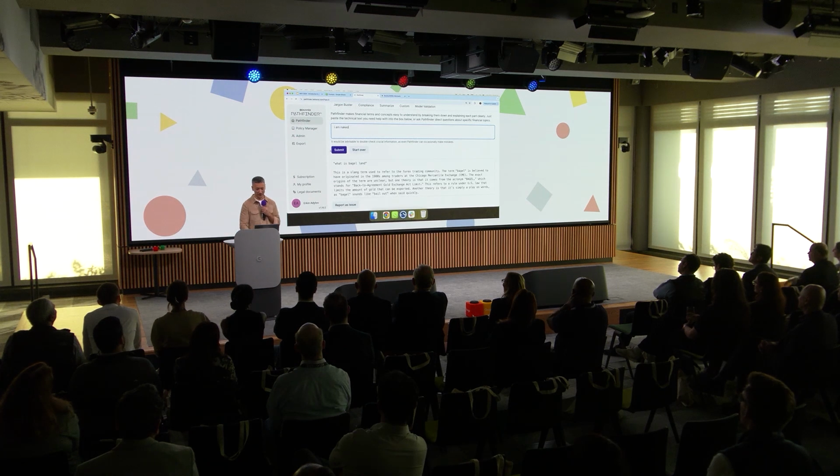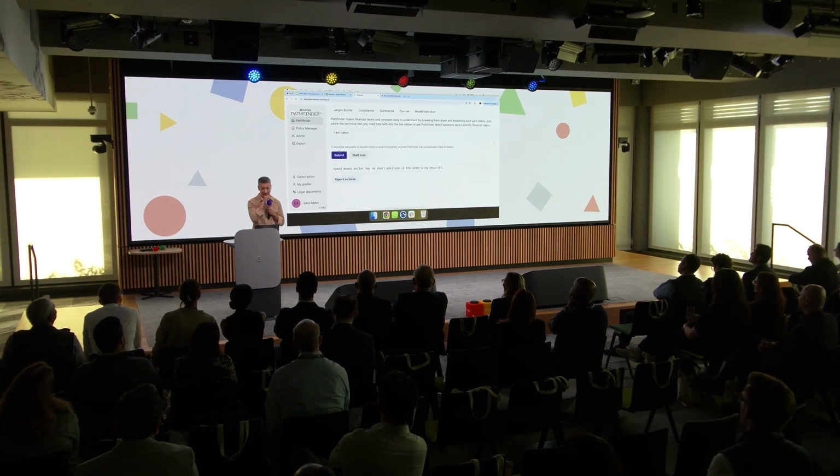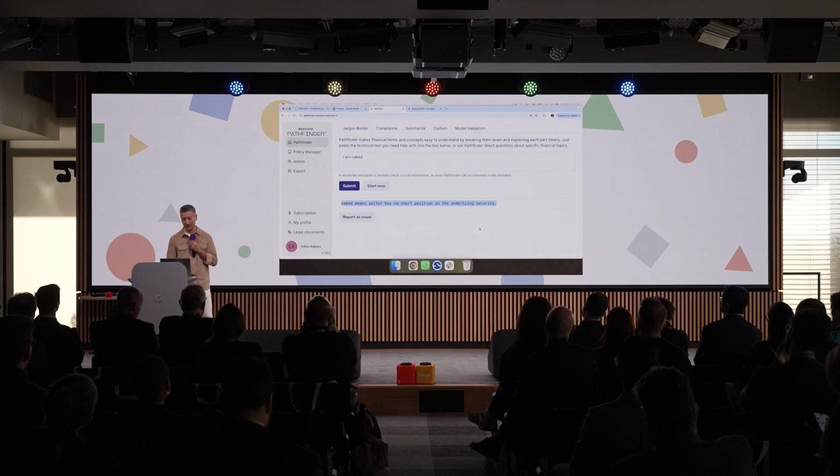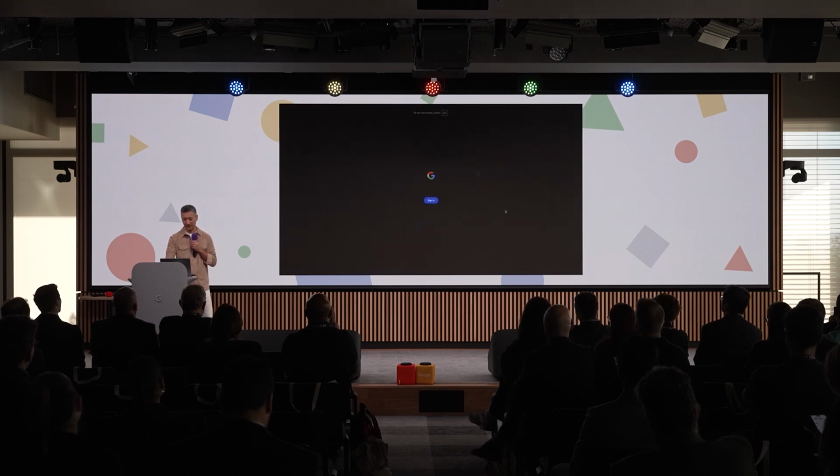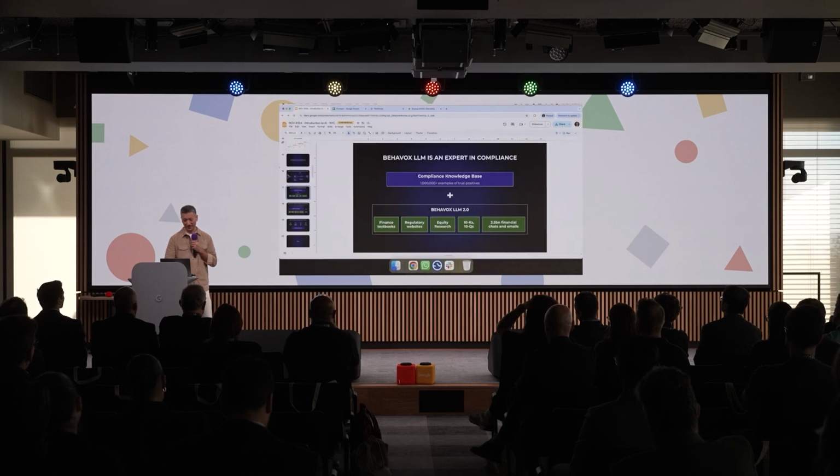And I can do the same thing with Jargon Buster. And you can see here that it's seller has no short position in the underlying security. So what we really are showing you here is the fact that Pathfinder can explain the alerts, generate alerts for you.